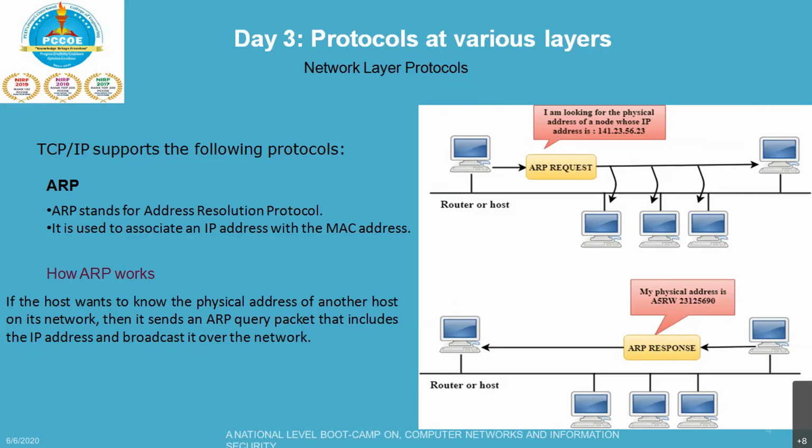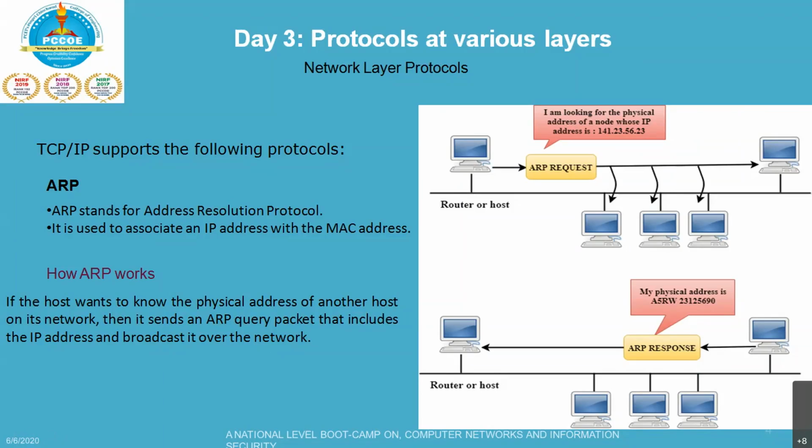Every host connected over this network is going to receive that particular ARP packet, but only the intended recipient recognizes the IP address and sends back the physical address in the case of an ARP query.